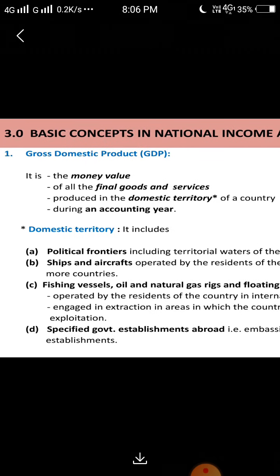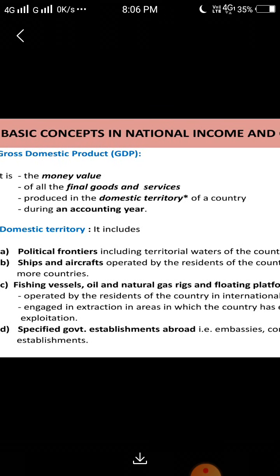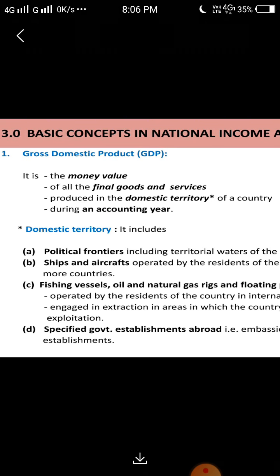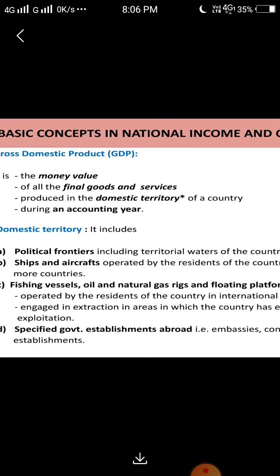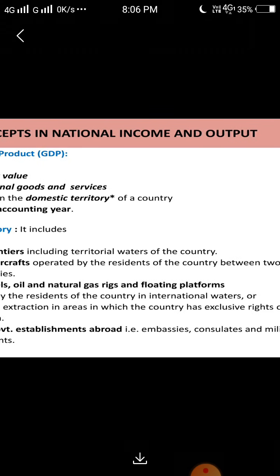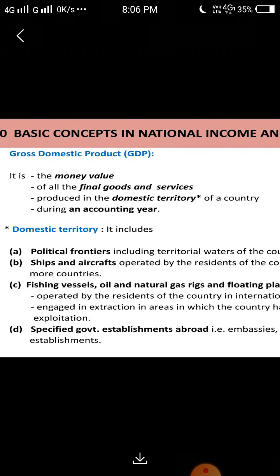Some basic concepts of national income I have already explained. GDP, gross domestic product, is the money value of all final goods and services produced in the domestic territory of a country during an accounting year. Domestic territory includes political frontiers, ships and aircraft, fishing vessels, oil and natural gas platforms operated by residents of the country, and specific government establishments abroad: embassies, consulates, and military establishments, right?